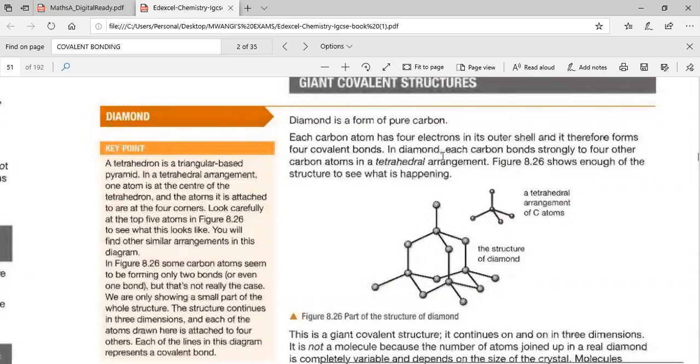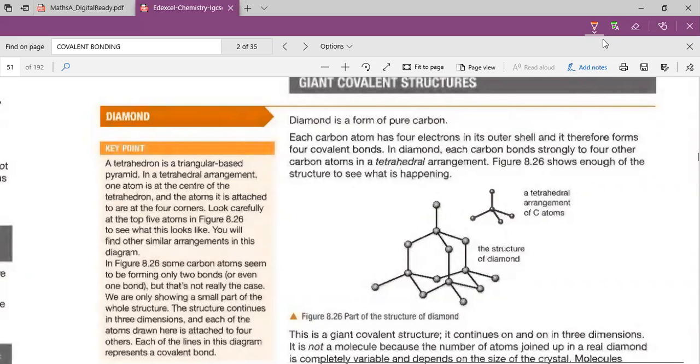Now each carbon is attracted to 4 carbon atoms for it to achieve the noble gas electron structure. You can see the first figure is 1 carbon. Let me highlight something. The central carbon is attracted to this carbon, this carbon, this carbon and the other carbon. Those are the 4 carbons. But does this have the noble gas electron structure? No, because it just has 1 bond. Yes, the middle one is stable because it's attracted to 4 other carbons.